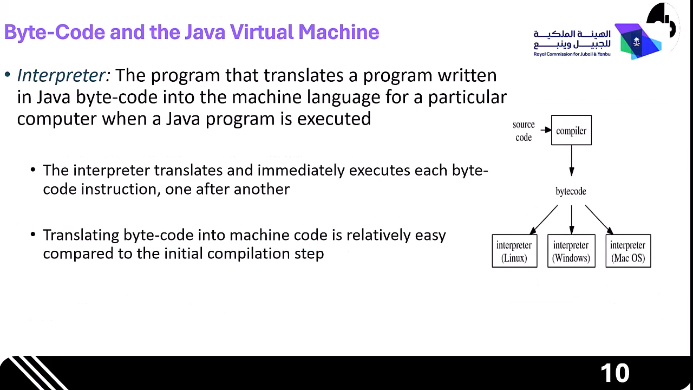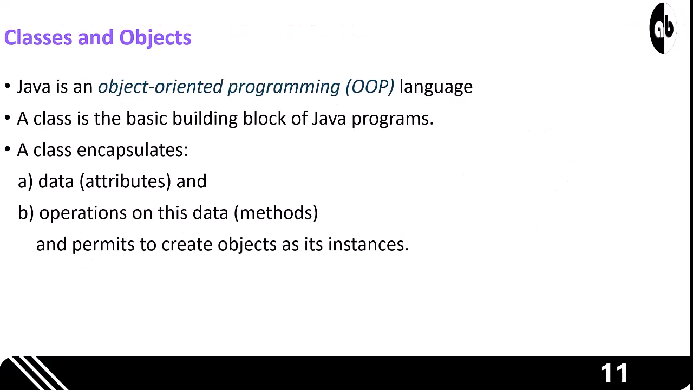How Java runs visualized. As you can see here, your source code is compiled into bytecode. That bytecode is then handled by a JVM interpreter on your specific operating system, whether that's Windows, Unix, or Mac OS, translating it into instructions the hardware understands. Classes and objects. Java is strictly object-oriented. The class is our basic building block. Think of a class as a blueprint that encapsulates both data, known as attributes, and the operations performed on that data, known as methods.